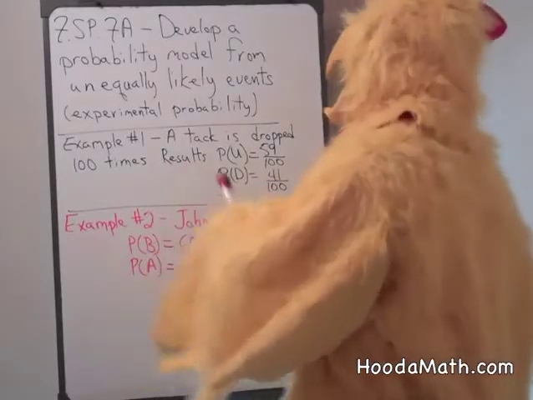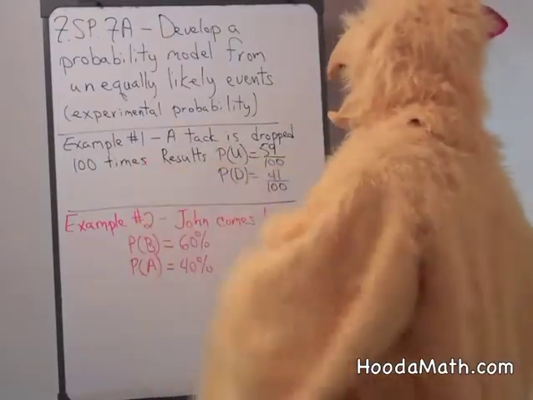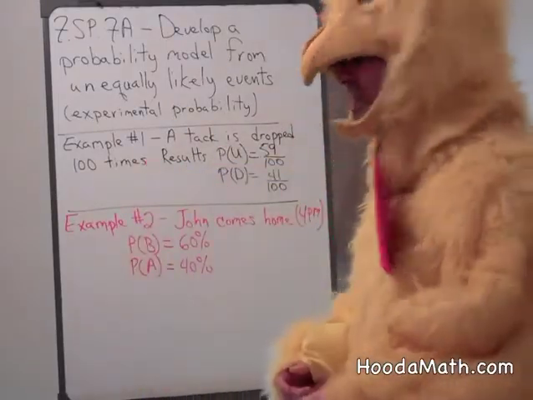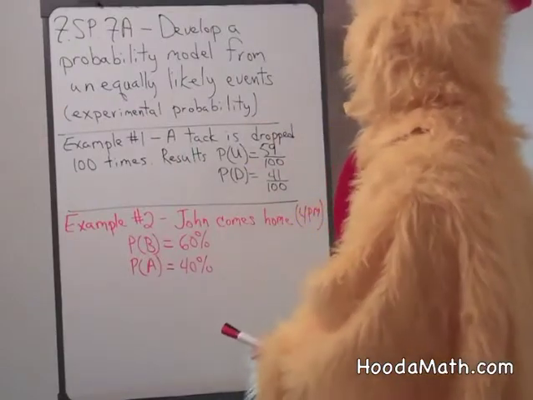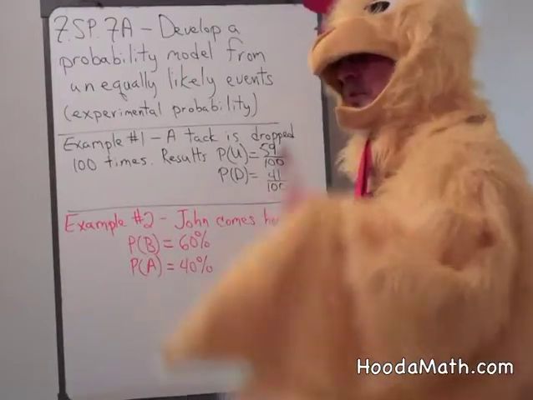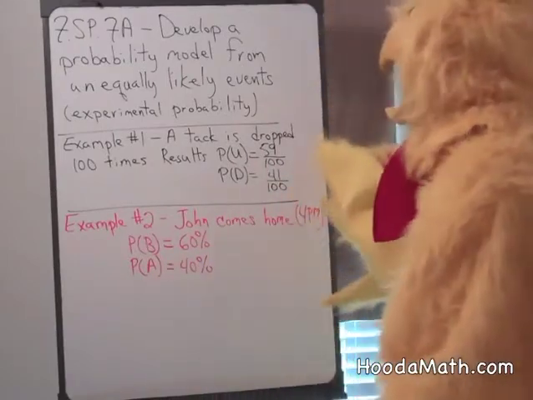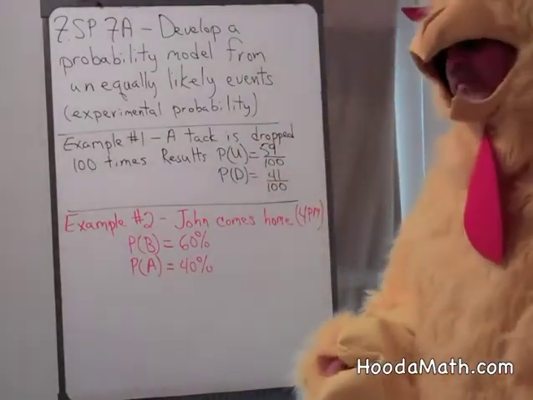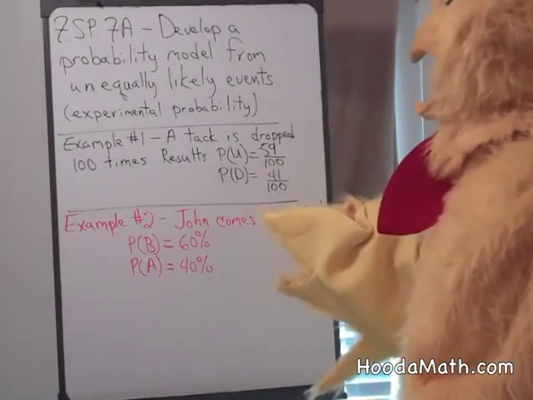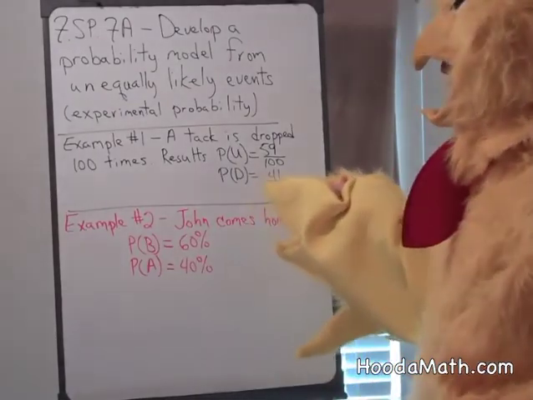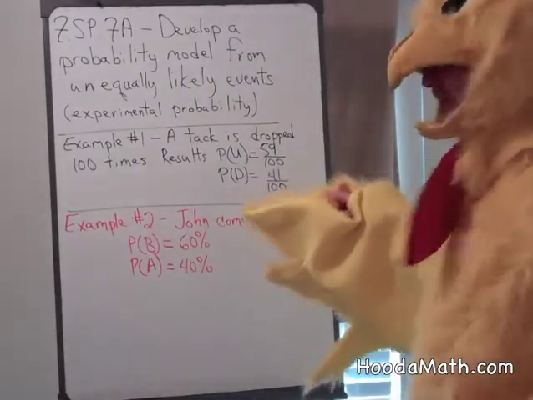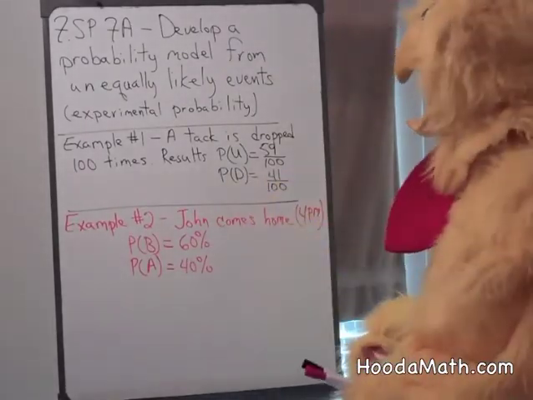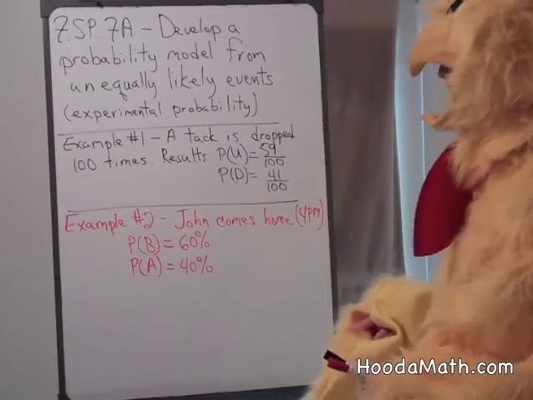So an experiment was done and a tack was dropped 100 times. The results were that the tack faced up, or the point was up, 59 out of 100 times, or 59% of the time. The probability that the tack was face down, or the point was face down, was 41% of the time.